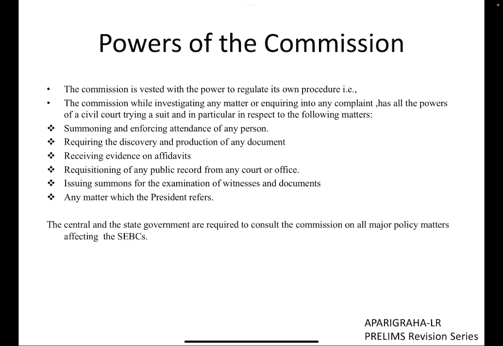If we talk about moving forward to the power of the commission, it is vested with the power to regulate its own procedure. Fine. That means it is not governed by the code of civil procedure. The commission, while investigating any matter or inquiring into any complaint, has the power of a civil court. It is a civil court where suits are filed and disputes are resolved.